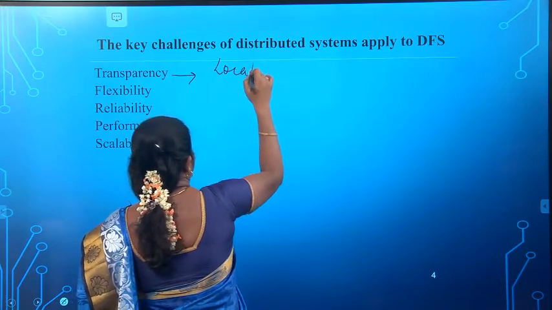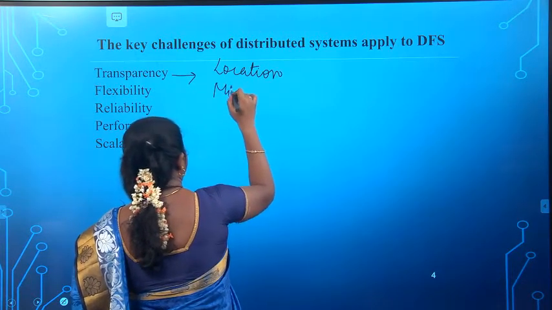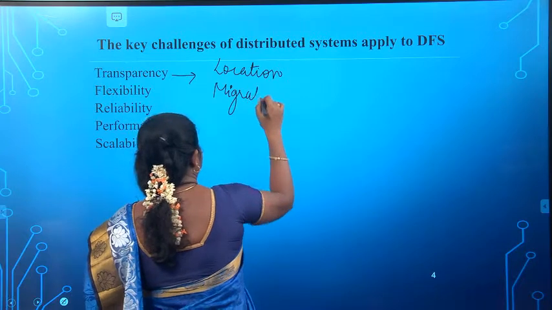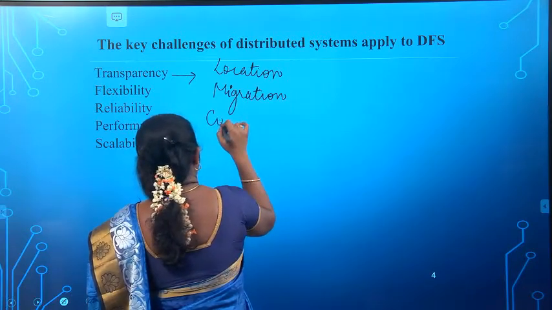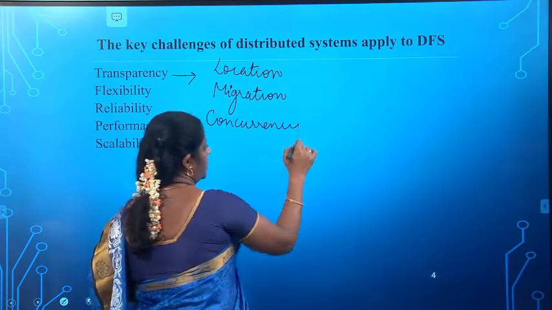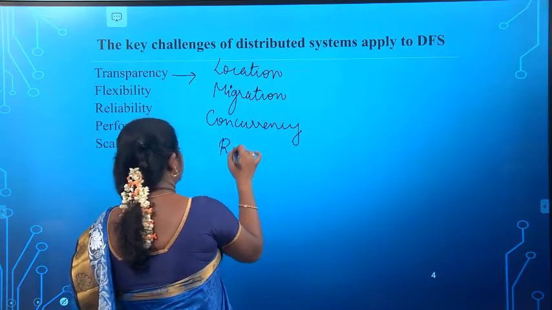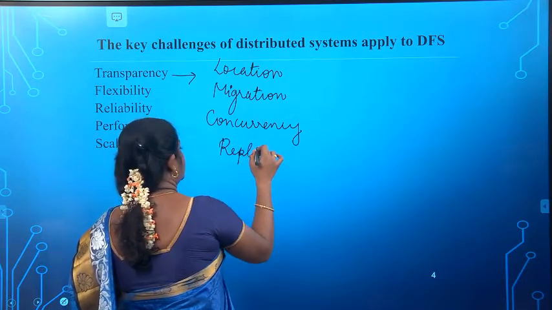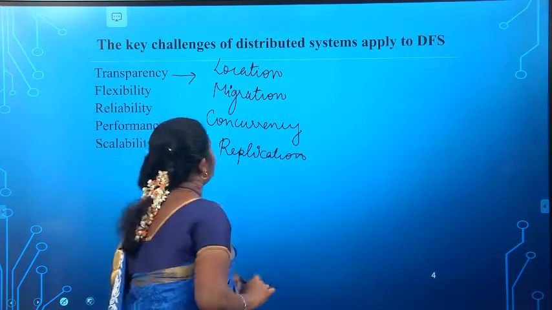First one is location, second one is migration, third one is concurrency, and the fourth one is replication.